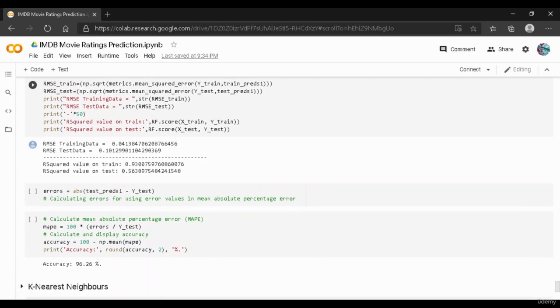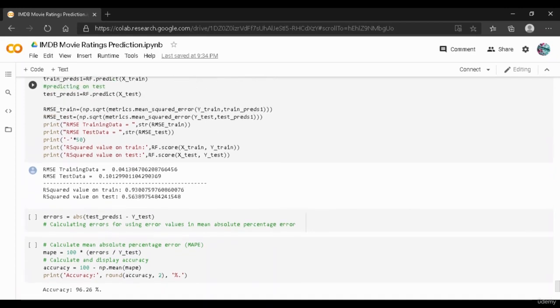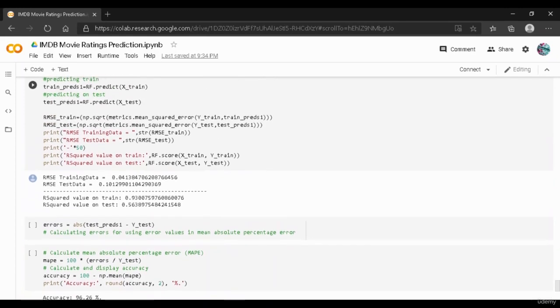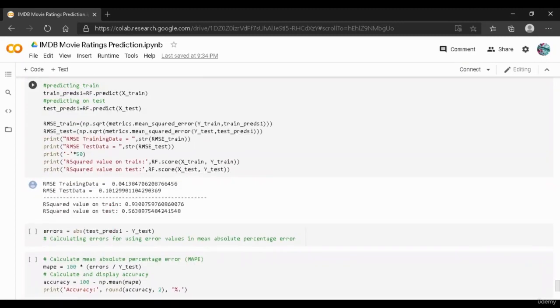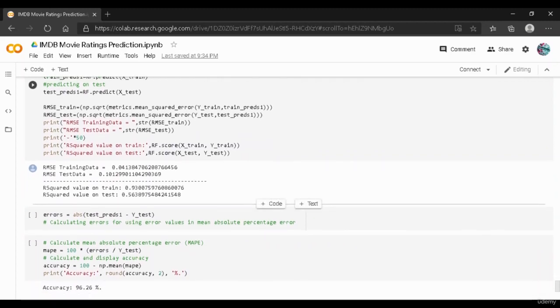Over here again the RMSE on train data is very less, which is 0.04. But when it comes to the RMSE on test data, again we have 0.10 over here. But when it comes to the R squared value, we can see that this model has performed very well compared to linear regression and the decision tree regressor. As you can see over here, the R squared value on train is 93 and R squared value on test is 56. So this is a very good model so far.